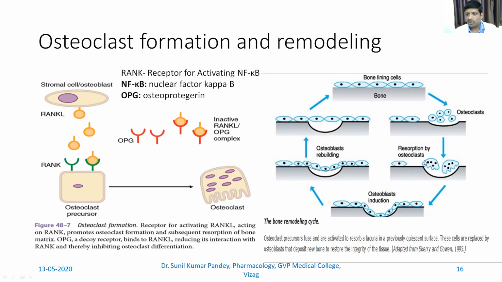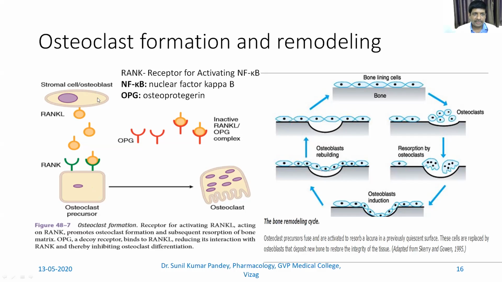Now there is a cavity formation. This will cause osteoblast induction. The body senses that something wrong is happening, so osteoblast induction appears. Then this causes bone relining, and there is induction and osteoblast rebuilding, which causes a newer bone lining. Here I have shown how the osteoclast converts to a ruffled border osteoclast. The osteoclast itself comes from the osteoblast lineage.